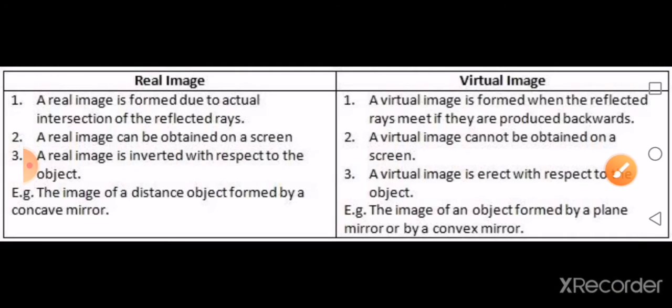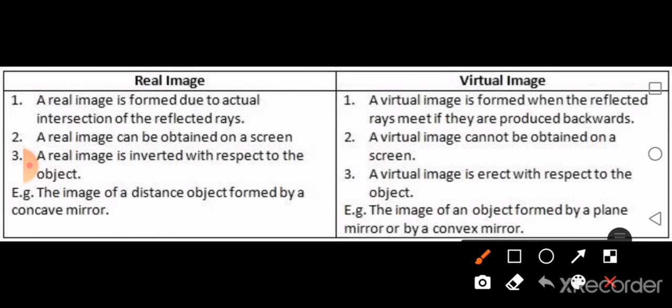Now an example is also given there, that is, the image of an object formed by a concave mirror is real and that of a convex mirror is going to be virtual. Okay, so hope you all have recollected your past classes.